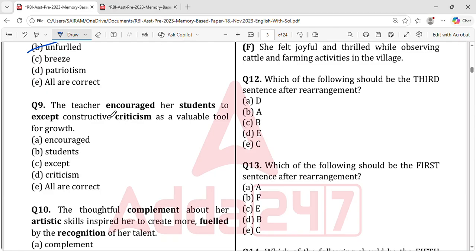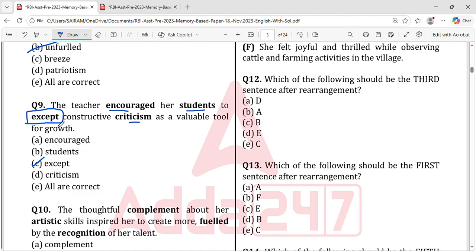The teacher encouraged her students to accept constructive criticism as a valuable tool for growth. What is encourage? You're supporting a student, you're pushing a student, like protsaha, what you say in Kannada, the same thing. A student is one who learns with the teacher, right? Can you see this accept is 100% wrong?